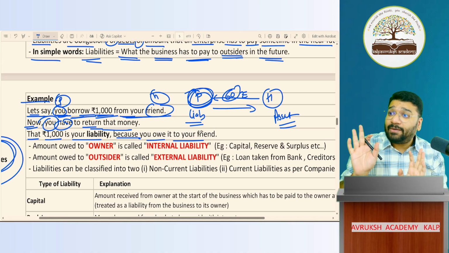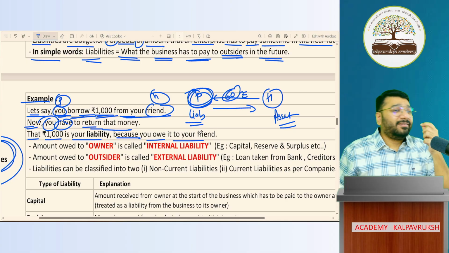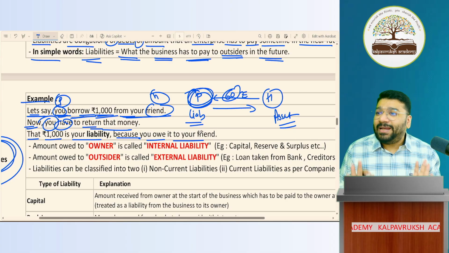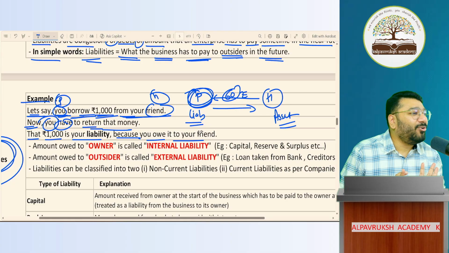Pratik, I want to clarify, not this Pratik. There's a new Pratik sitting in class. So this Pratik has not borrowed anything from anyone. Debt free. Okay, not okay.